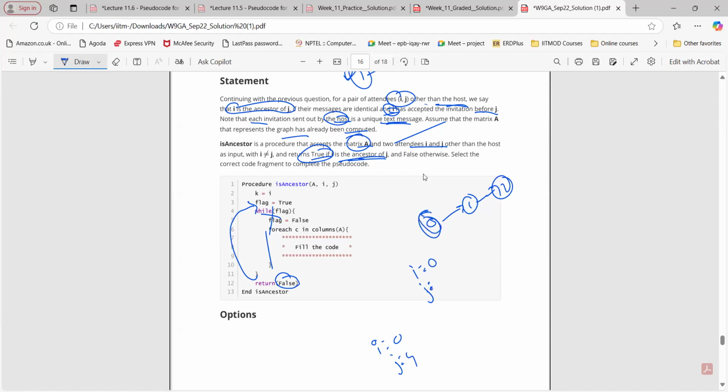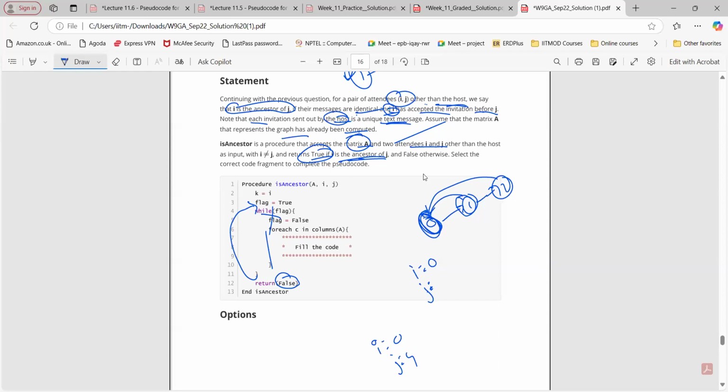Okay, so attendees pair of. If 0 receives the same message as 1, it means that 2 and 0 also receive the same message, right? Can we say that? Yes, sir. Okay, is this correct? Yes, sir. Okay, then correct. Got it. Identical message, accept the invitation before J.